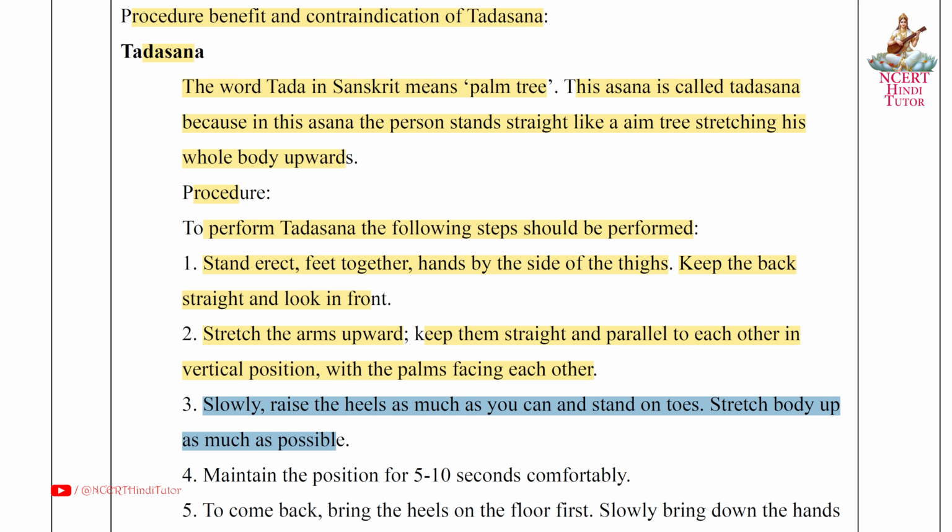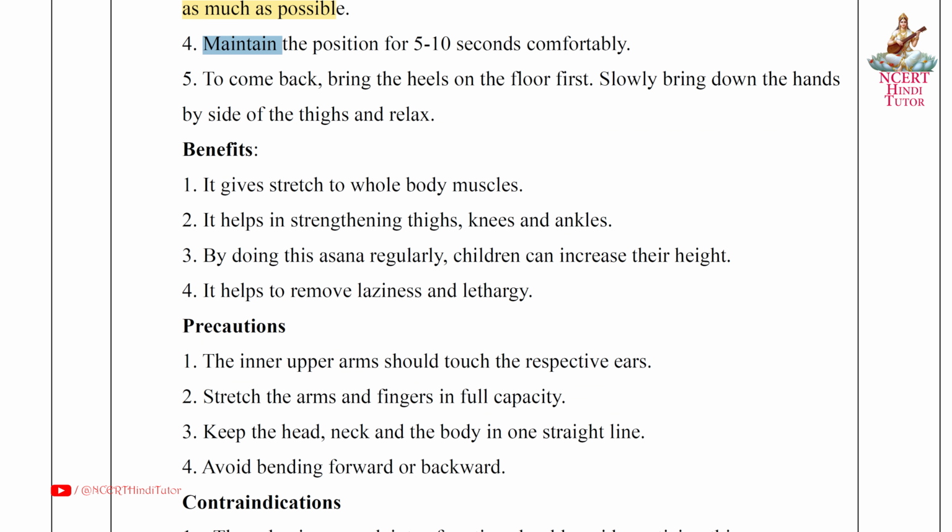Stretch the body up as much as possible. Fourth, maintain the position for 5 to 10 seconds comfortably. Fifth, to come back, bring the heels on the floor first. Slowly bring down the hands by the side of the thighs and relax. Next, benefits. First, it gives stretch to whole body muscles. Second, it helps in strengthening thighs, knees and ankles. Third, by doing this asana regularly, children can increase their height. Fourth, it helps to remove laziness and lethargy.